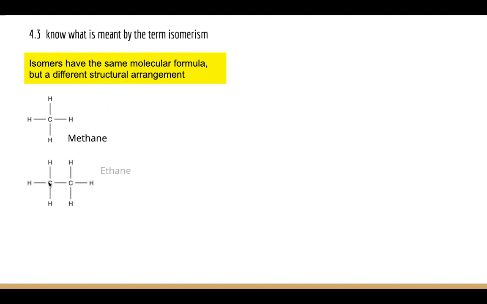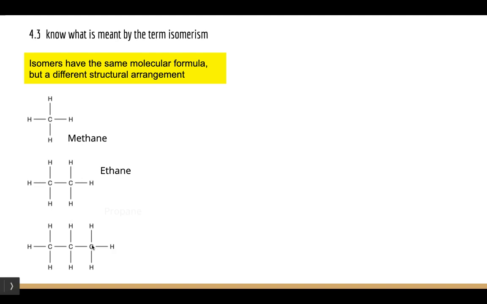With ethane, here we've got 2 carbons adjacent to each other. You can only put 2 things next to each other. They're above, below, behind, in front. They're still next to each other. So actually, ethane also has no possibility of different structural arrangement. So it's got no isomers. It's only ethane.